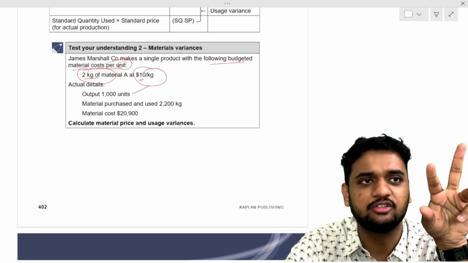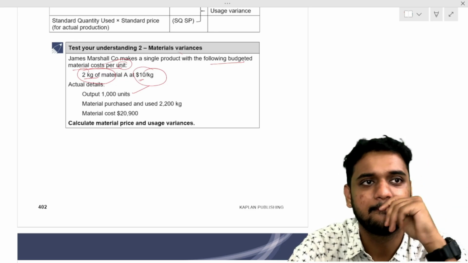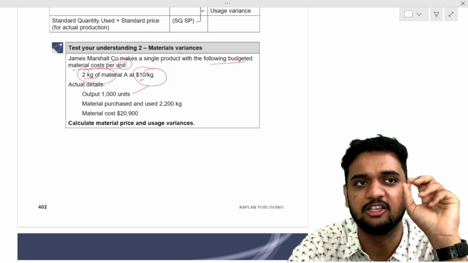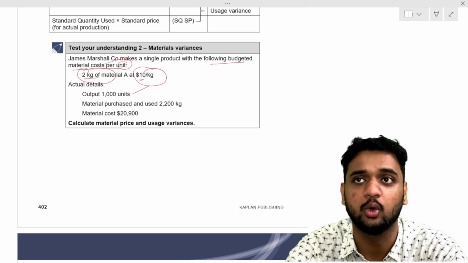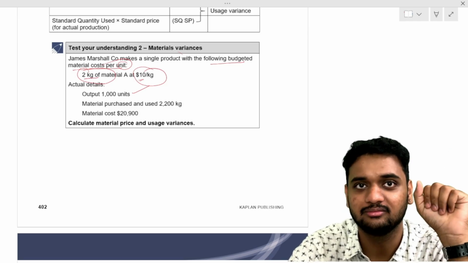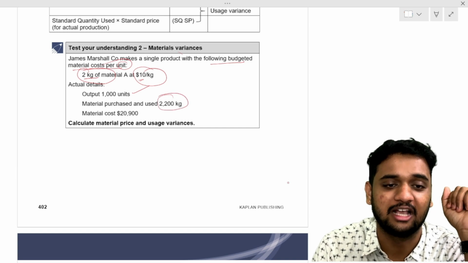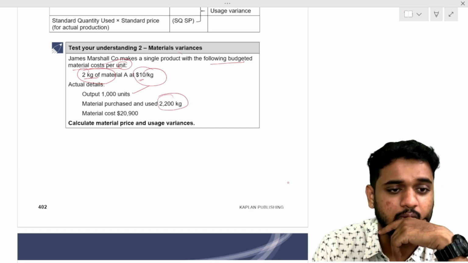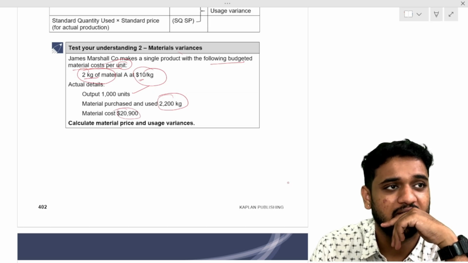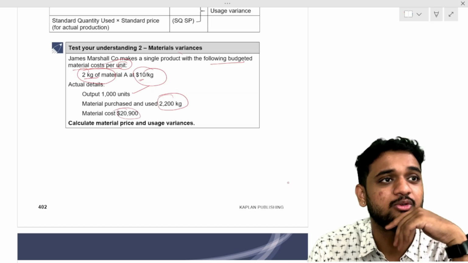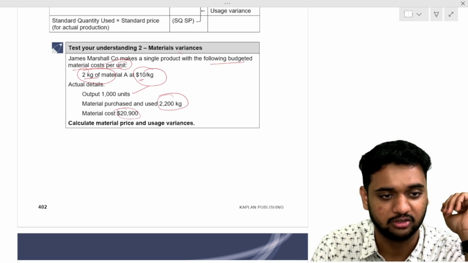When you compare two prices, you are taking total price or price per unit. In the formula, we took standard price per unit and actual price per unit. For quantity, you took total quantity. Understood? So for material price, 2200 kg is the actual quantity used. What is the material cost? 20,900. That is the actual total material cost.